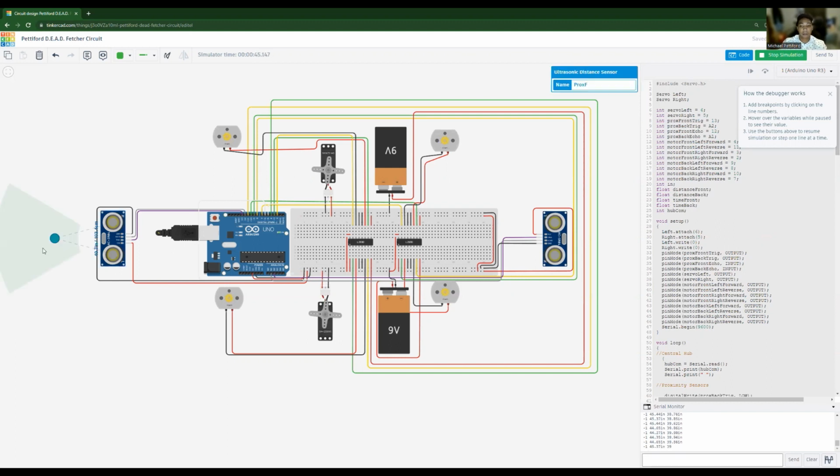If the distance at the front proximity sensor or rear proximity sensors goes below 20 inches, the robot will initiate an avoidance maneuver. And once the distance goes above 20 inches, it will stop that maneuver. Here it is for the rear. That's the dead fetcher, guys.